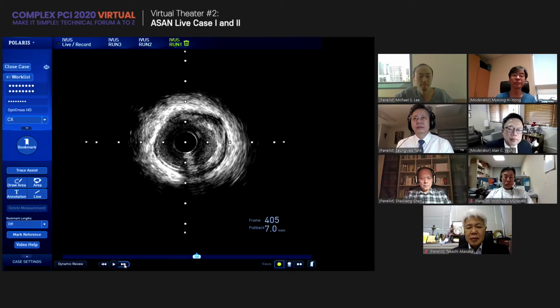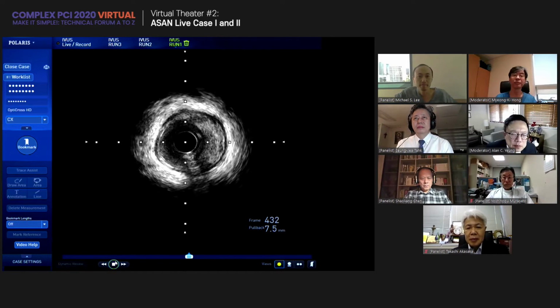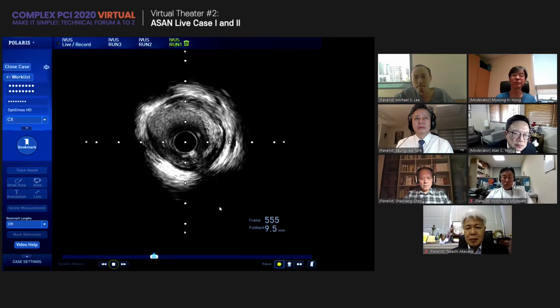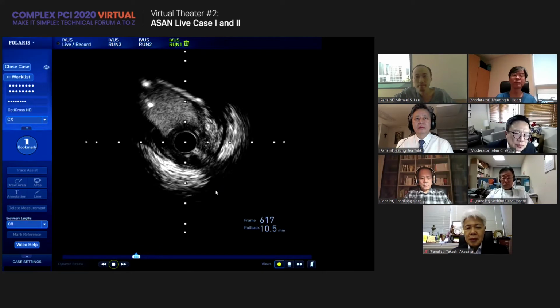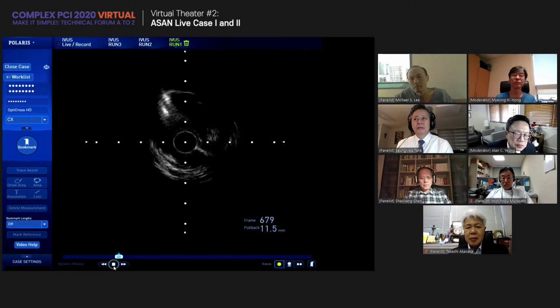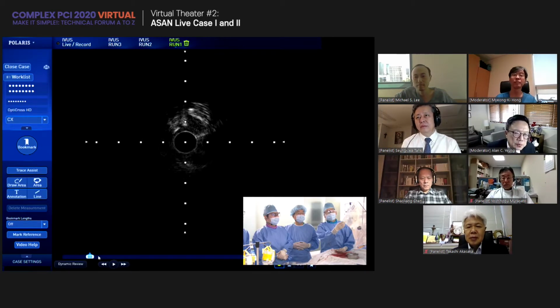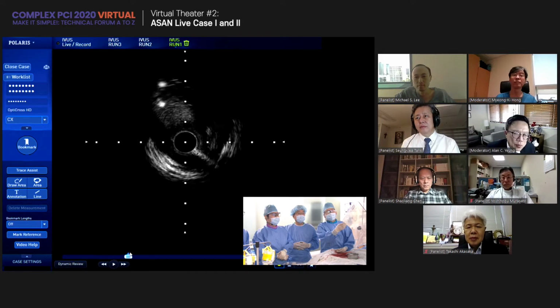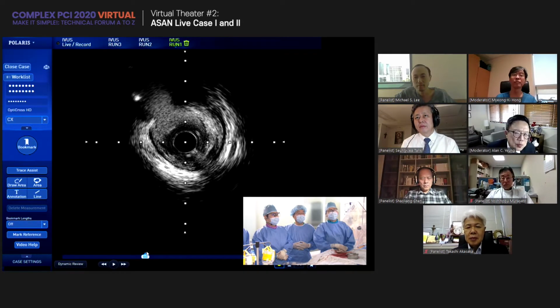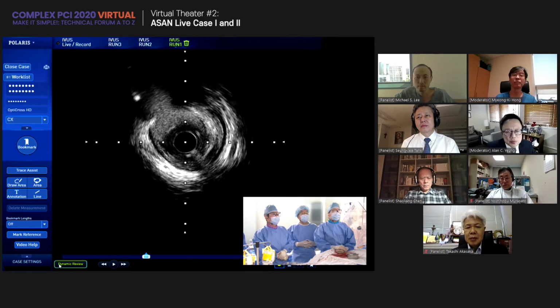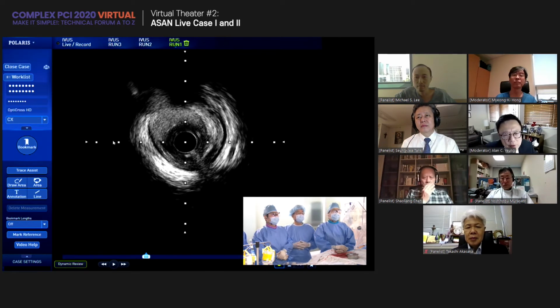Yeah. This is from the proximal circumflex, and circumflex vessel size is about 3.25, and this is the ostium of the circumflex. Big vessel. This is the distal left main, and you can see the ostium of the circumflex. The opening is relatively preserved with a good opening to the left main. Okay. And I checked the LAD.